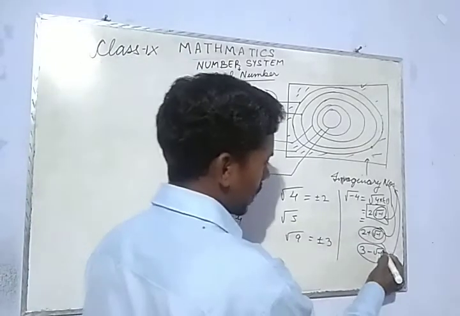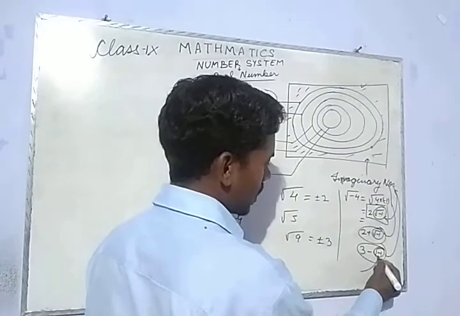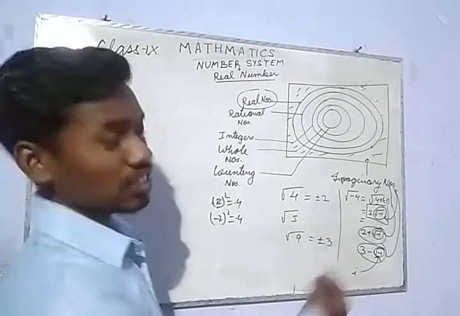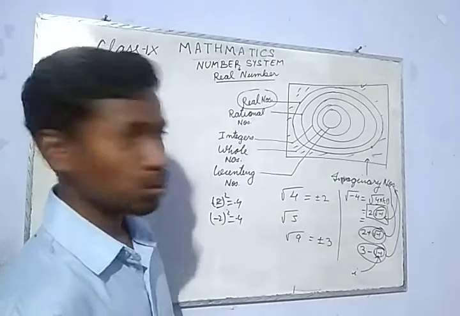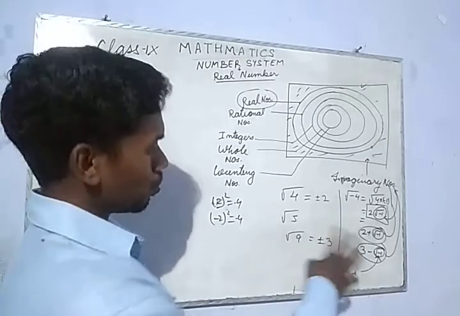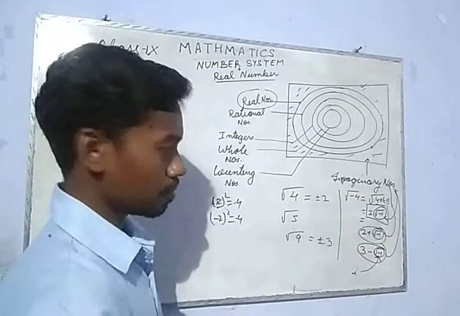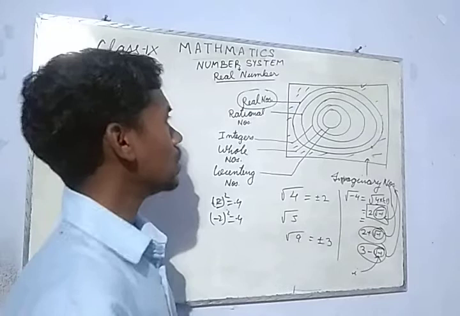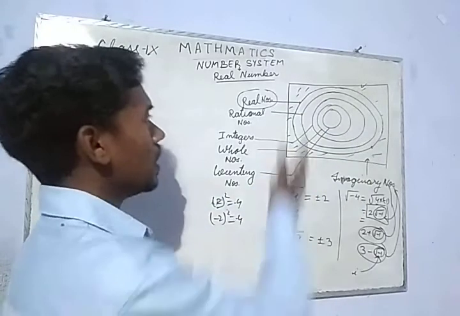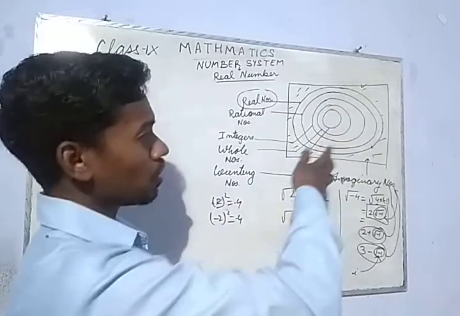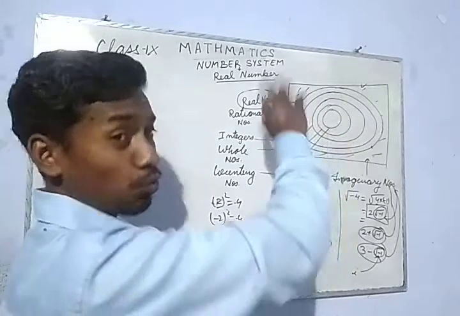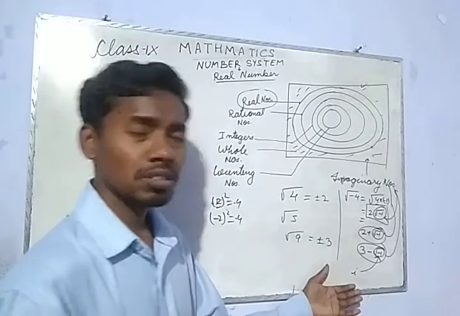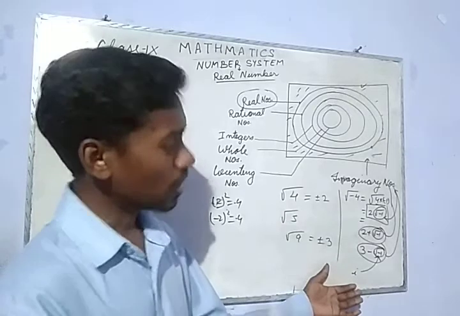This root over minus 1 has been specially provided a symbol, and that is i. That is the imaginary unit. So this is the imaginary number. Its scope is not here, but just for introduction: there is a universe, and in that universe there are all types of numbers, the ones which are real and the ones which are virtual or imaginary. I told you a bit of introduction. You will come across it in higher classes.